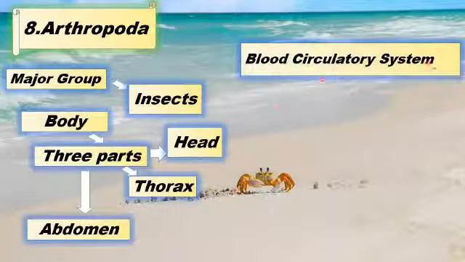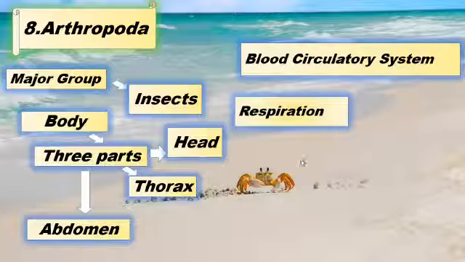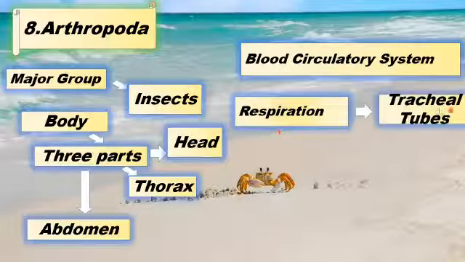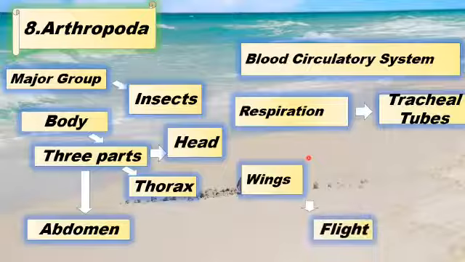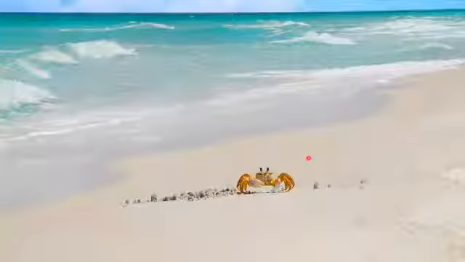And they have an open blood circulatory system, meaning that they do not contain any blood vessels, and the blood simply flows in all directions. Now we'll talk about their respiration, that is, how they take in oxygen. They respire with the help of respiratory organs that are known as tracheal tubes. Tracheal tubes means those tubes that are air filled. They have air-filled tubes that enable them to respire, and they have wings that enable them to fly. For example, you can see in the case of butterfly.